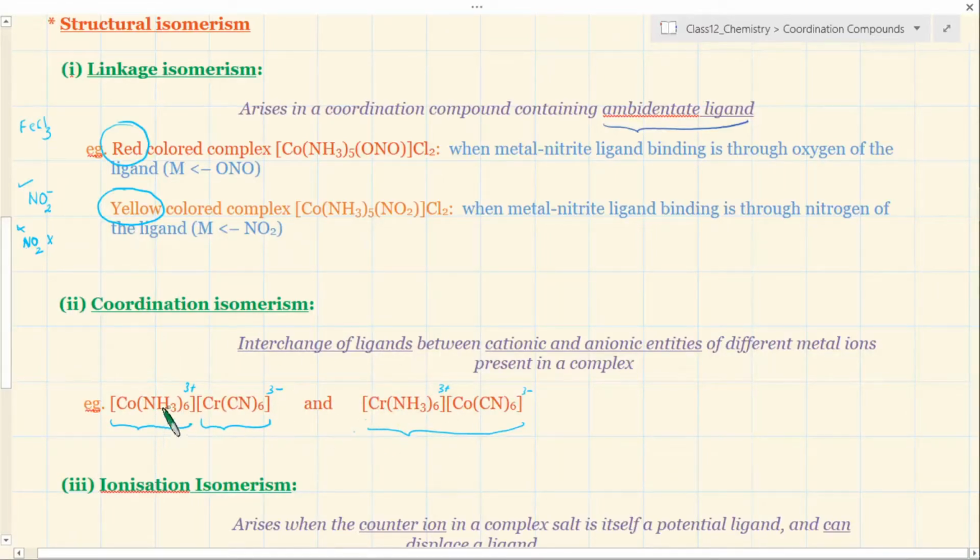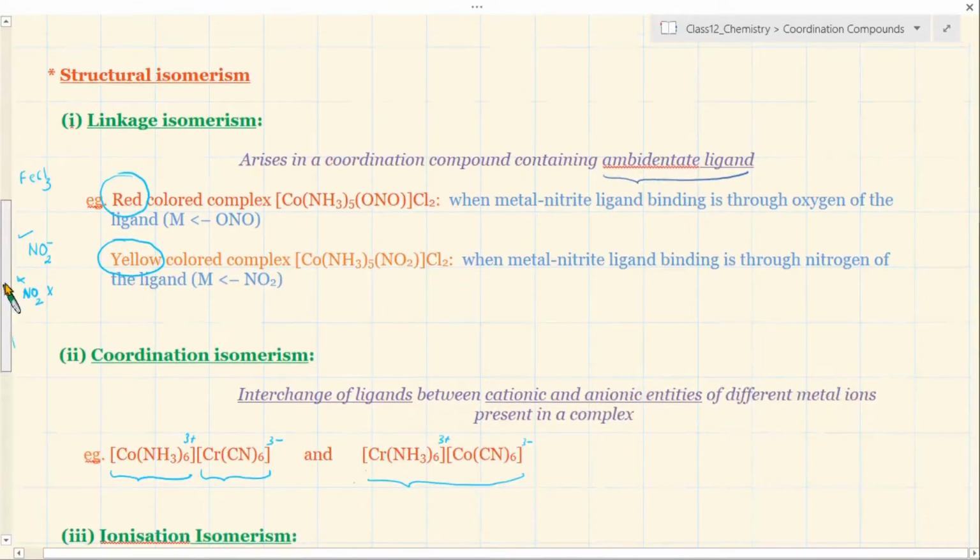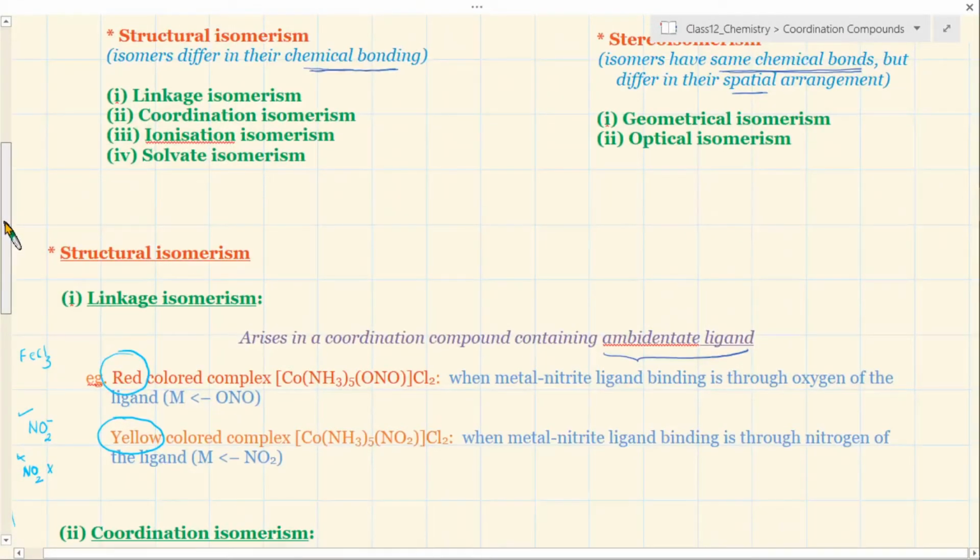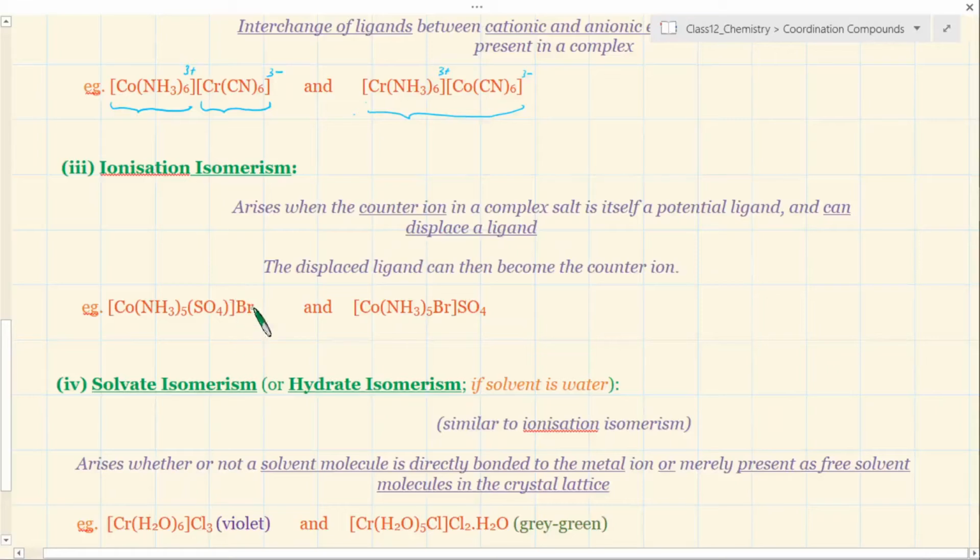We understand that. You see that in all these linkage coordination isomers, there is a complete change of chemical bonding. So they are all playing around with chemical bonding. Next is called ionization isomerism. The outside one, which we understand, is simply a balancing act.